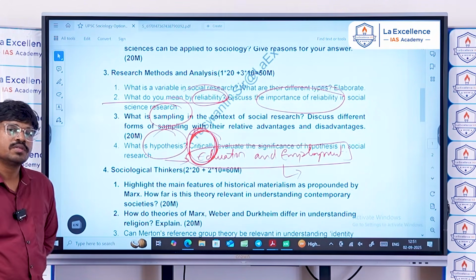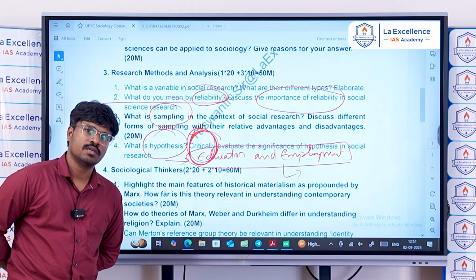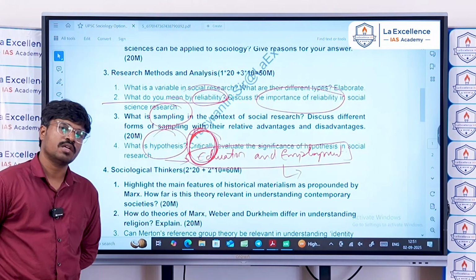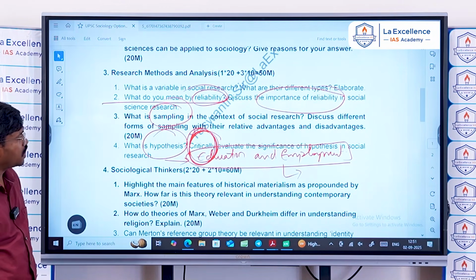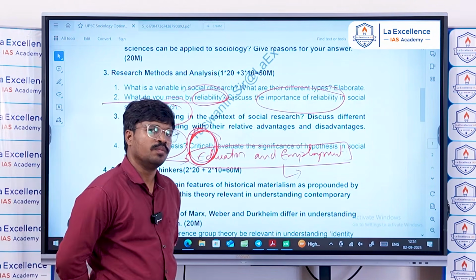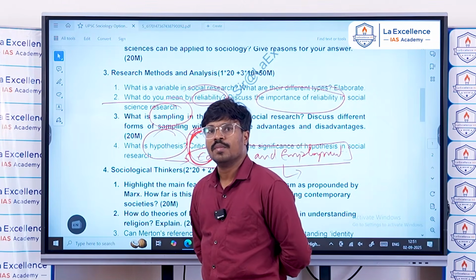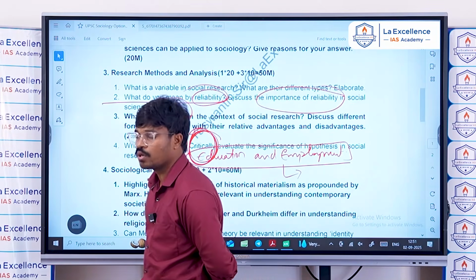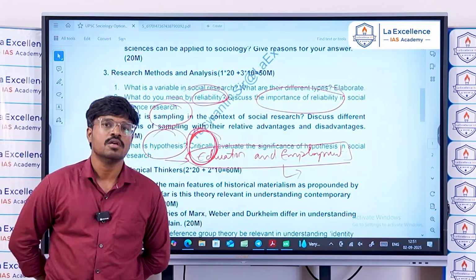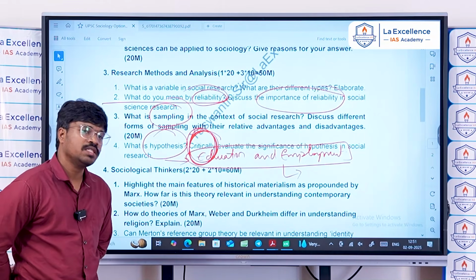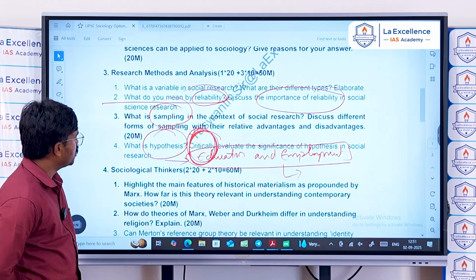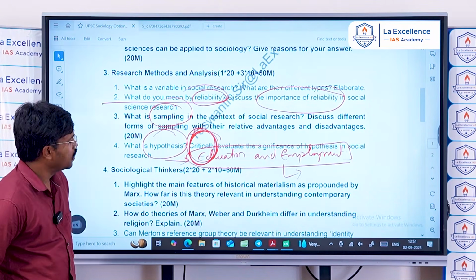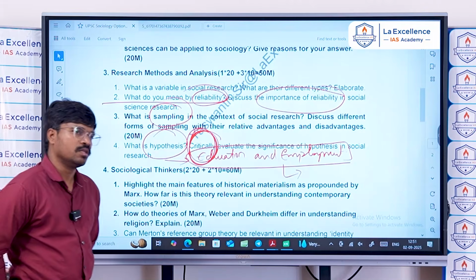Sometimes the non-positivist methodologies argue that hypothesis is not necessary and cannot be built in the society, because they focus on micro aspects, and they believe that without understanding the micro aspects of the society, we cannot understand the society. We cannot have a hypothesis in understanding the micro aspects. Take, for example, phenomenology.